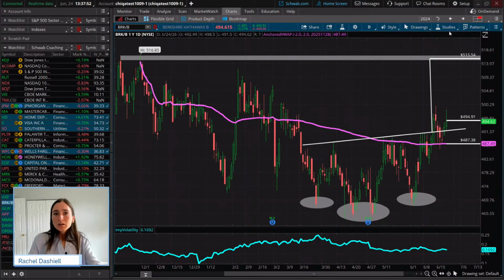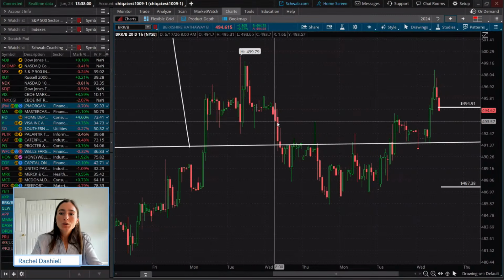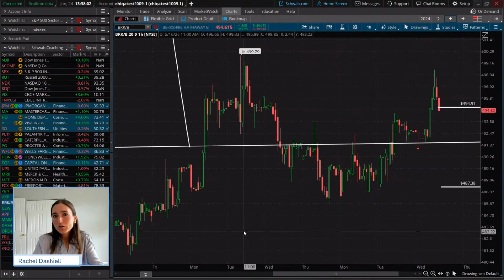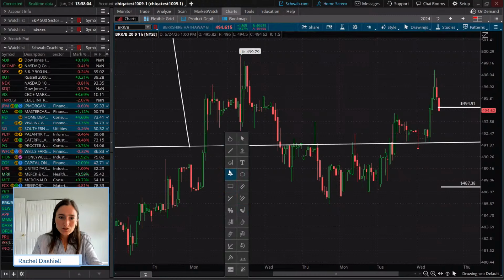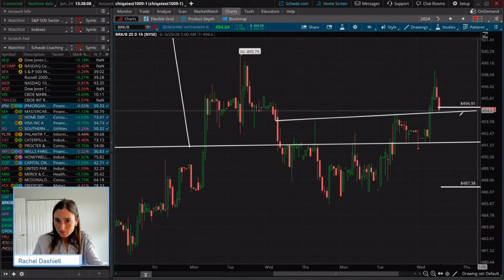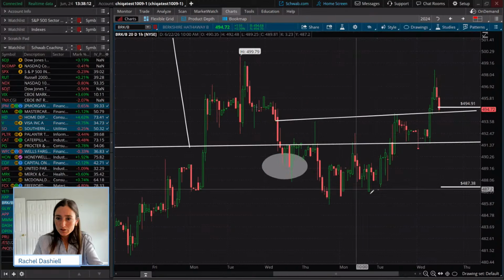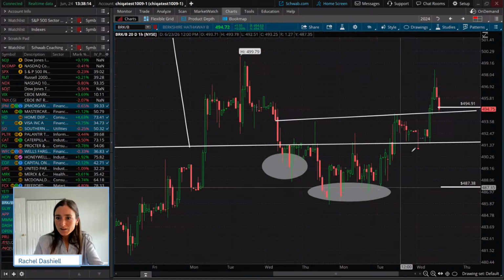long call. Now we talk about different time frames in this class as well. I promise we'll get to the trade in a second. If we drill down to a shorter time frame here, what else do we have? I want you guys to take a look at this. Look at this right here, what we're seeing right here. On a shorter time frame, this is a 20-day hourly, we have a fractal inverse head and shoulders pattern.